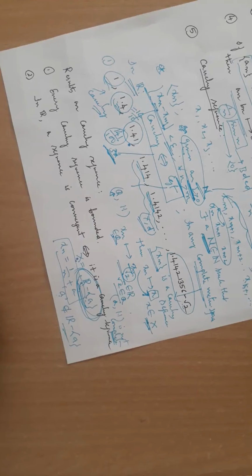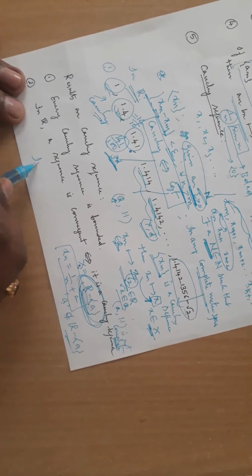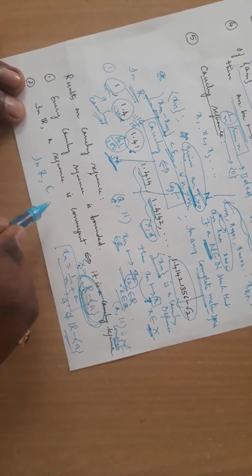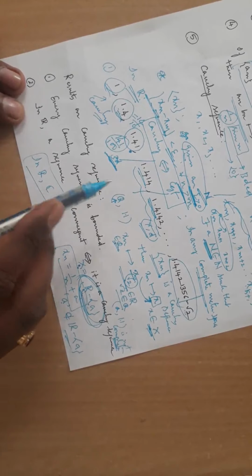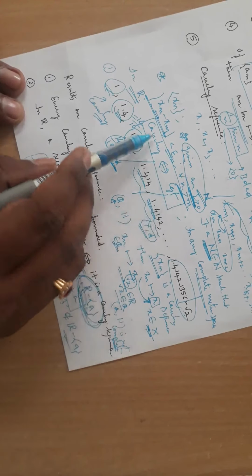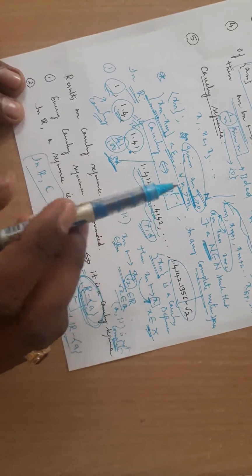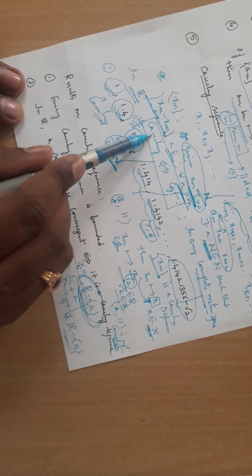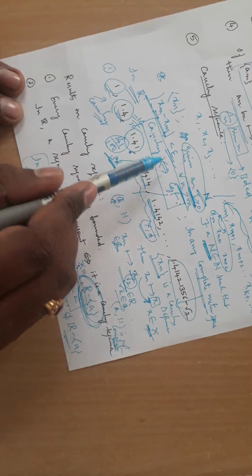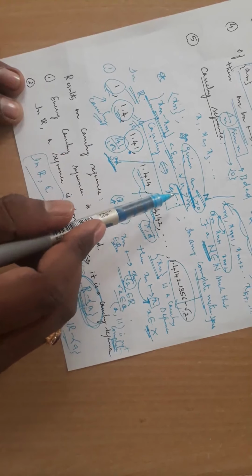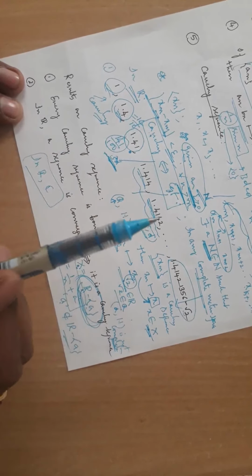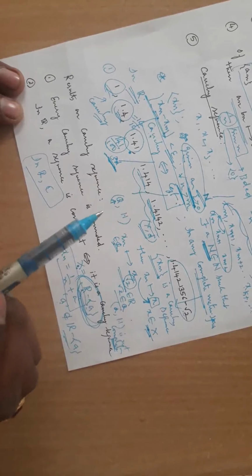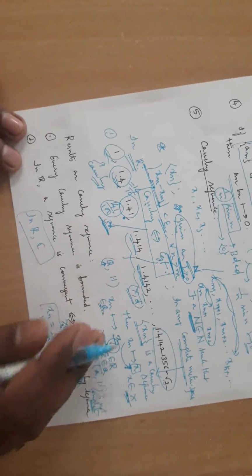Is it clear? However, if you are in R or in C, there is no difference between a Cauchy sequence and a convergent sequence. Both are one and the same. But in general, a Cauchy sequence cannot always be convergent, but a convergent sequence will always be Cauchy. Is it clear? So here we conclude.